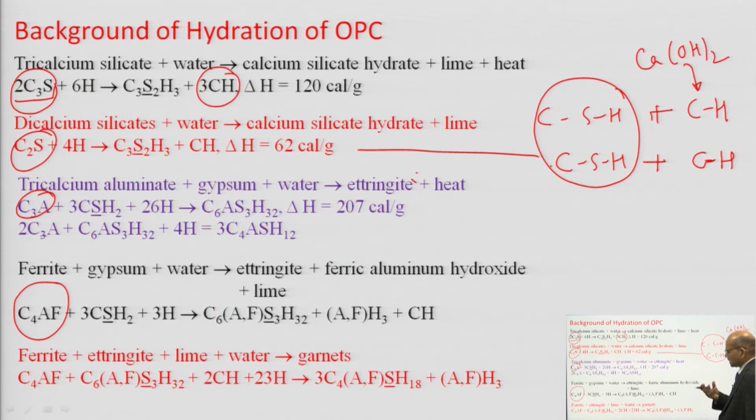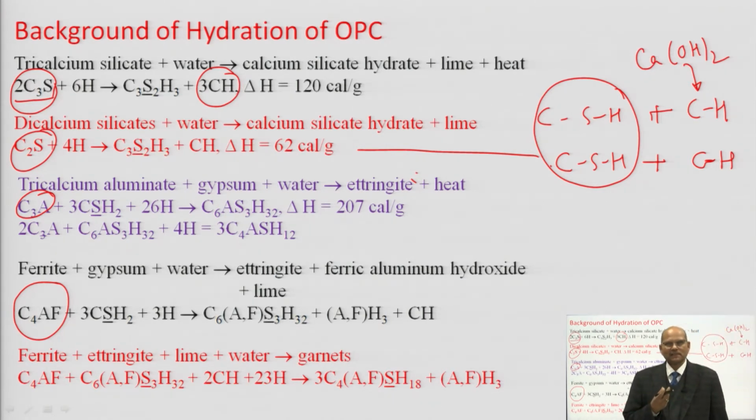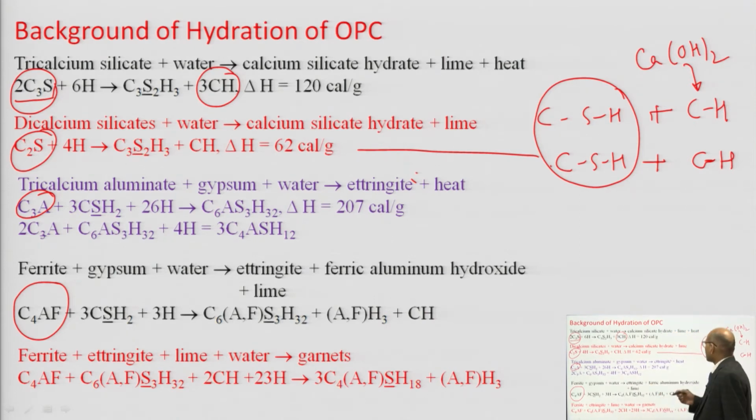It takes carbon dioxide from the atmosphere and reacts to form calcium carbonate. The volume of the calcium carbonate crystal is less than the volume of the calcium hydroxide, and that is going to weaken your structure in the long term.